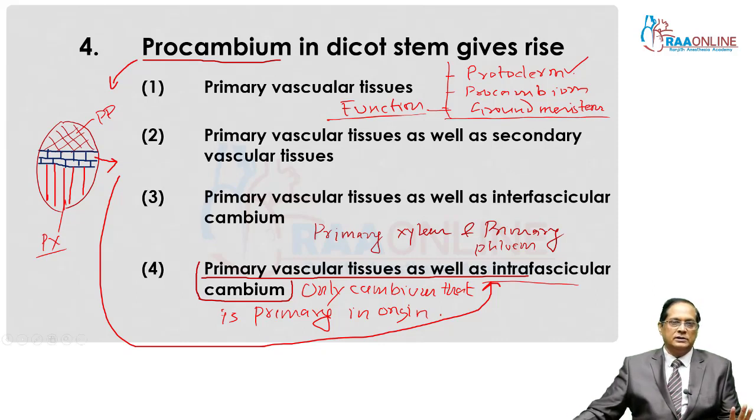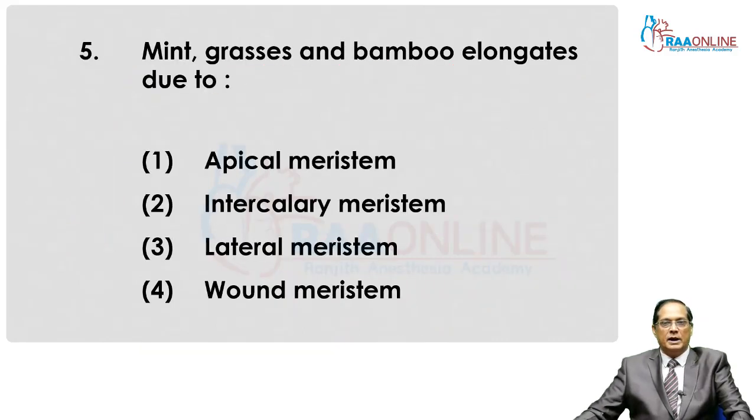So, final conclusion: procambium is responsible for the formation of primary vascular tissue as well as intrafascicular cambium in dicot stem. In which stem? Dicot stem. If the stem is monocot, then the answer will be 1. Instead of dicot, if the word monocot is written, in that case the answer is only 1, that is primary vascular tissues only, because cambium is not found in monocots.